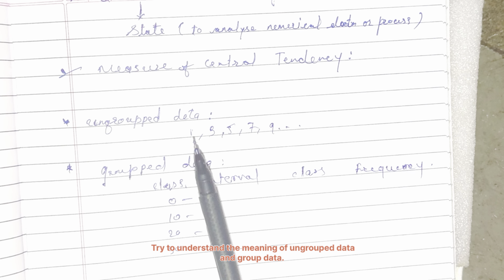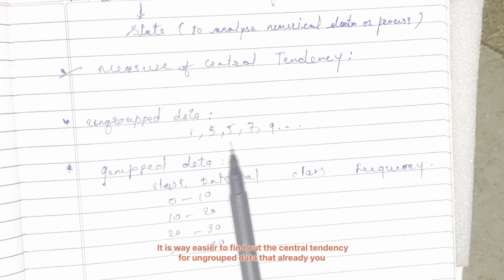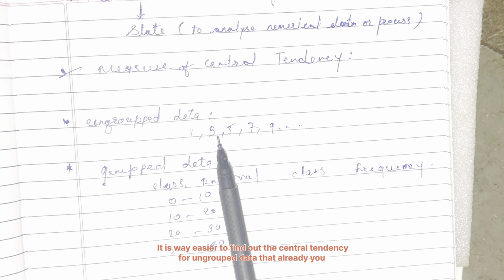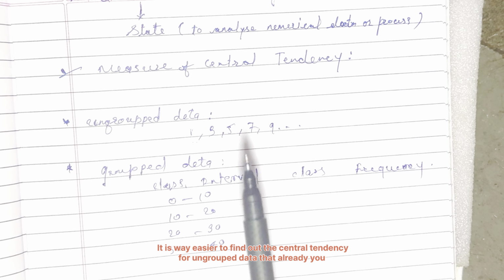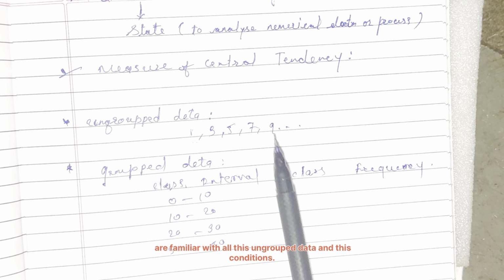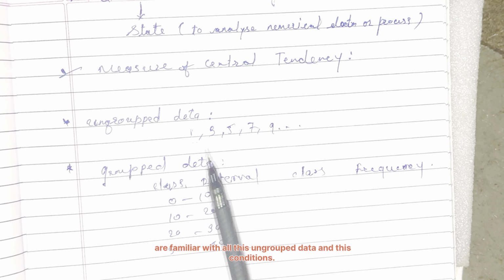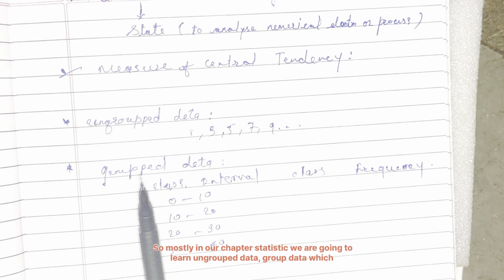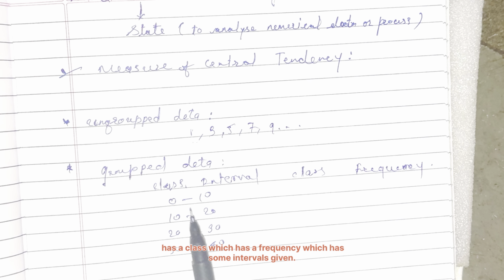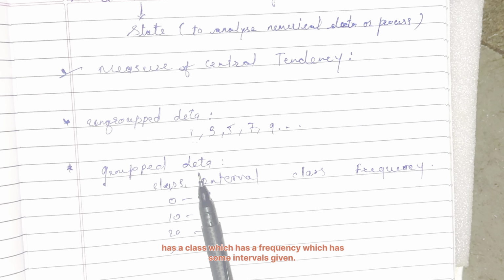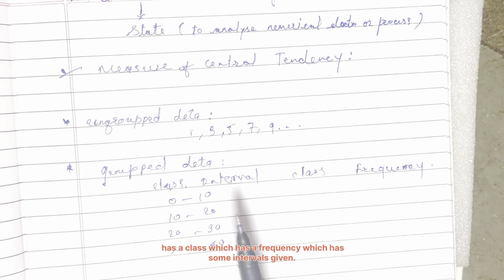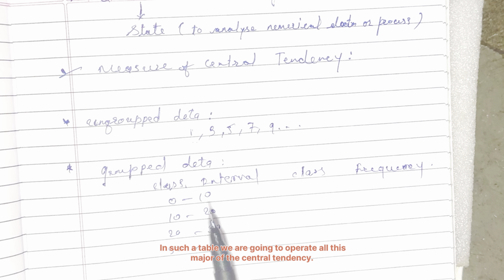Try to understand the meaning of ungrouped data and grouped data. It is way easier to find the central tendency for ungrouped data, which you are already familiar with. Mostly in our statistics chapter we are going to learn grouped data, which has classes, frequencies and intervals given. In such a table, we are going to operate all these measures of central tendency. I hope you all have understood the meaning of ungrouped data.